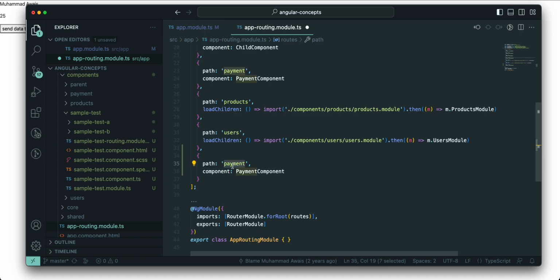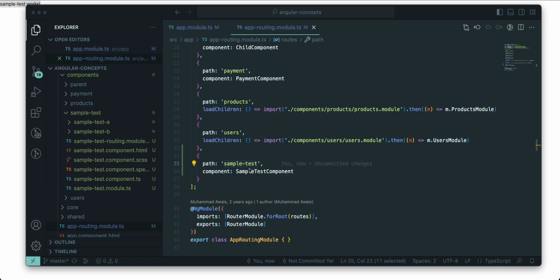Assuming that I want to open the browser with some kind of URL, maybe an SEO-friendly URL, whatever URL we can write here, it will navigate to this sample test component. So I'm writing it here, sample test. This is the new route we have defined. If I save my Angular application, go to my browser and type sample test, you can see this component, this module, started working.